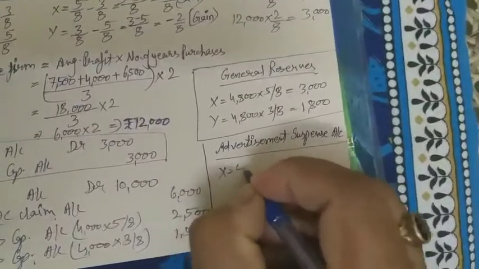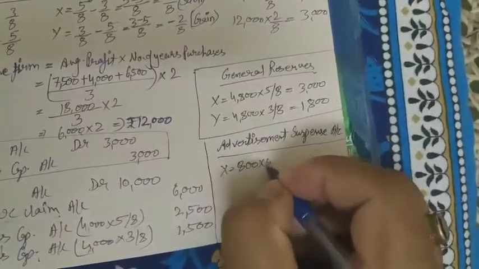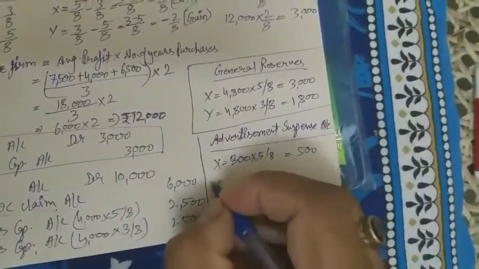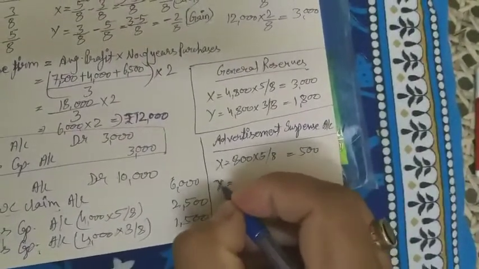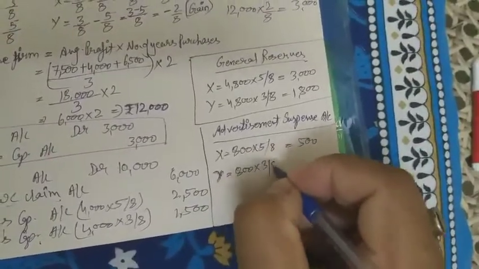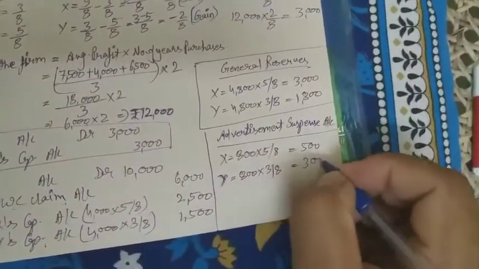Toward X, 800 multiplied by 5 by 8 is 500, and toward Y, 800 multiplied by 3 upon 8 is equal to 300.